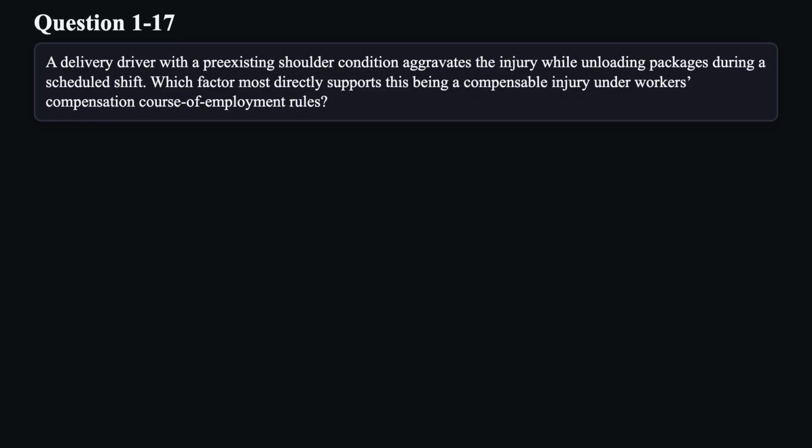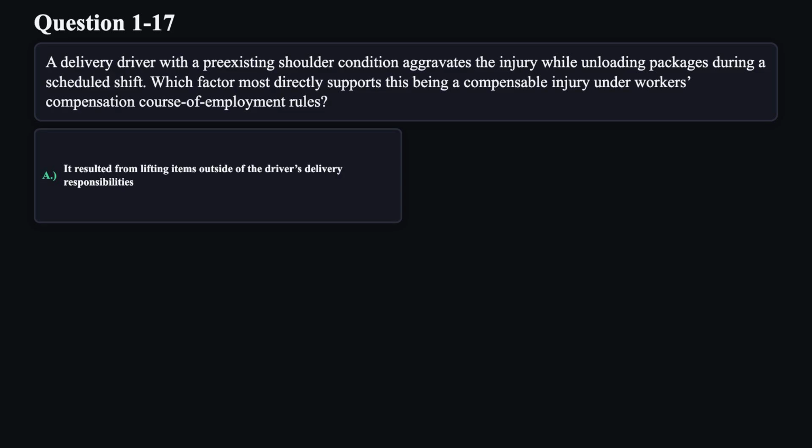Question 17. A delivery driver with a pre-existing shoulder condition aggravates the injury while unloading packages during a scheduled shift. Which factor most directly supports this being a compensable injury under workers' compensation course of employment rules?